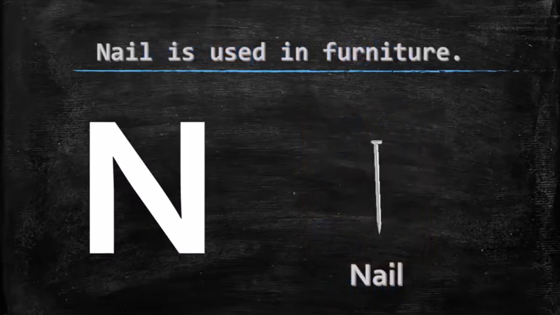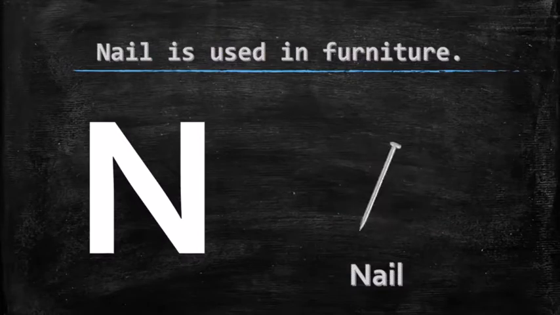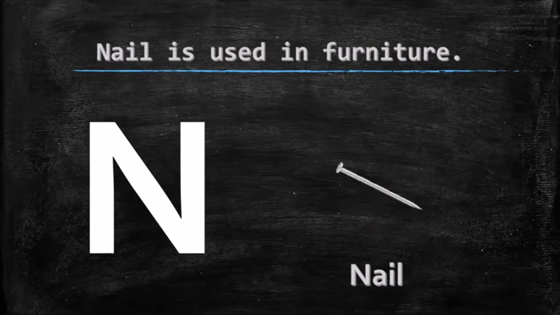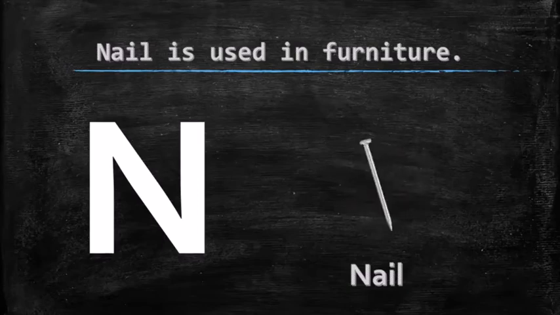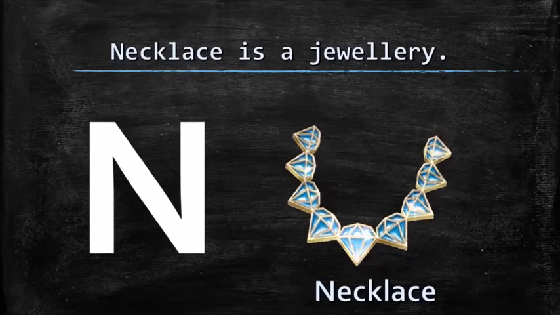N for nail. Nail is used in furniture. With the help of nail, we fix the furniture. N for nail. Oh wow!